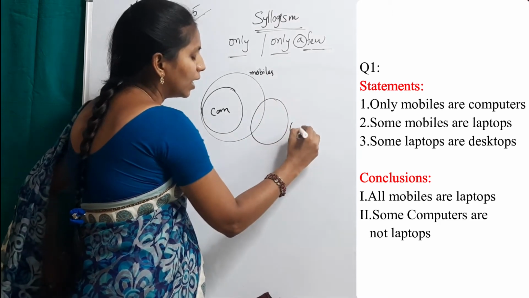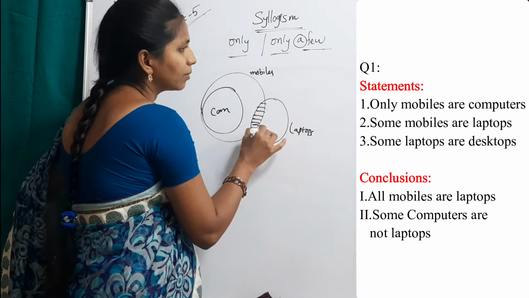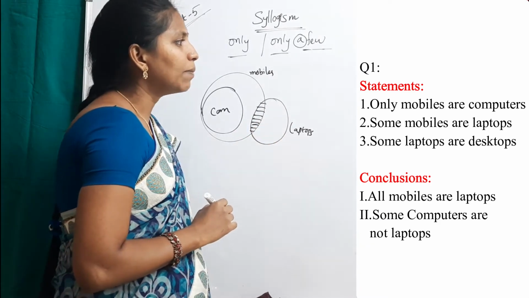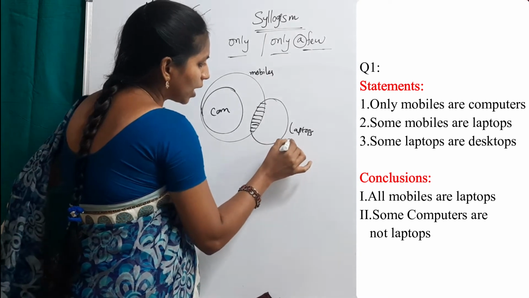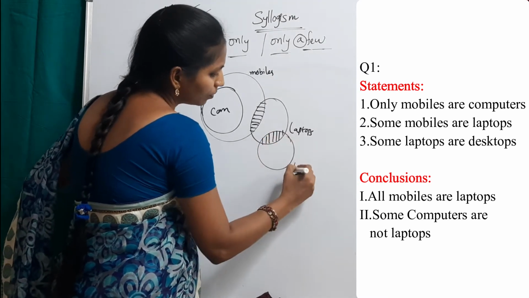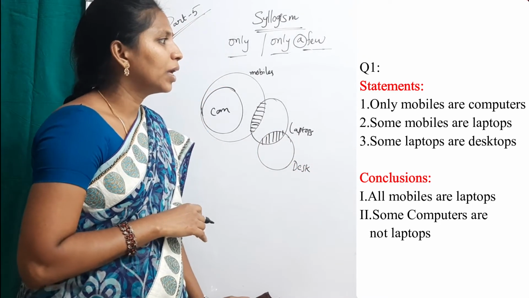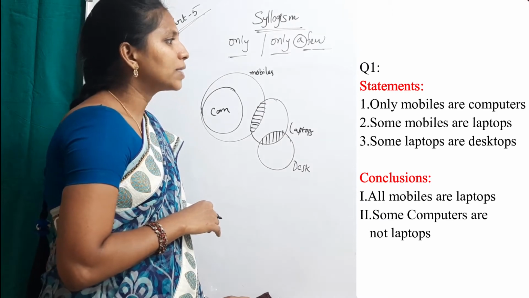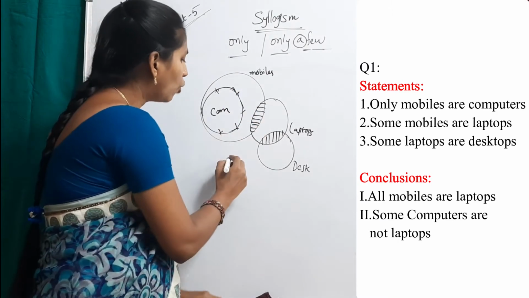This is the intersection part. Third statement, some laptops are desktops. Suppose this is a desktop. Basic diagram. Conclusion: all mobiles are laptops. All mobiles are laptops is false.